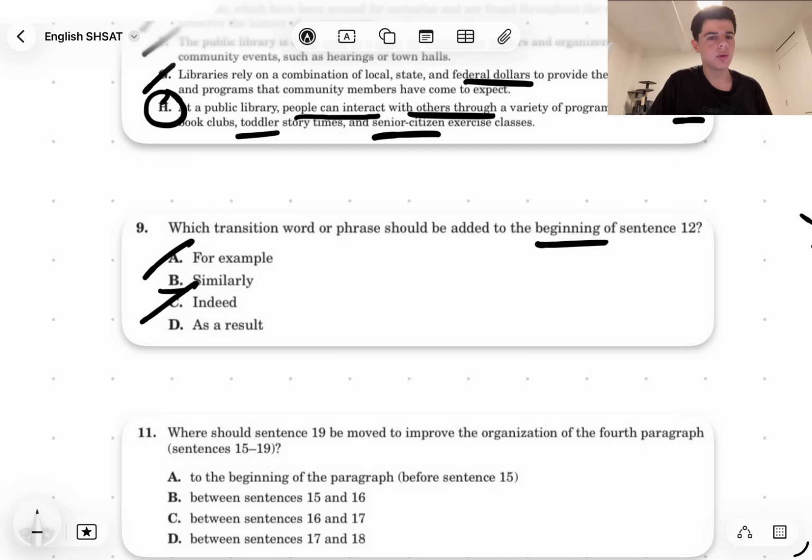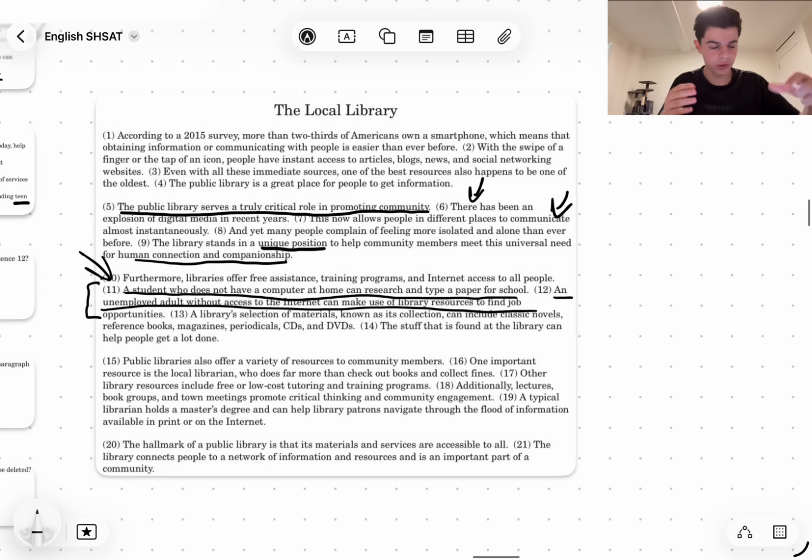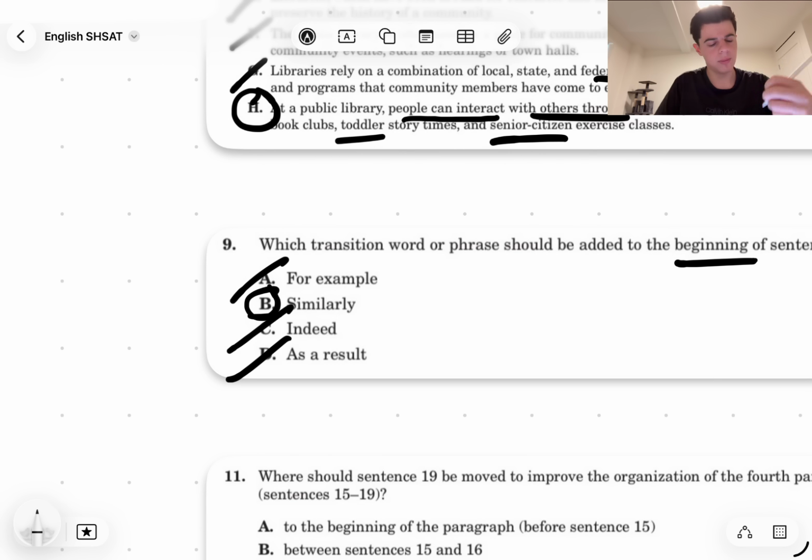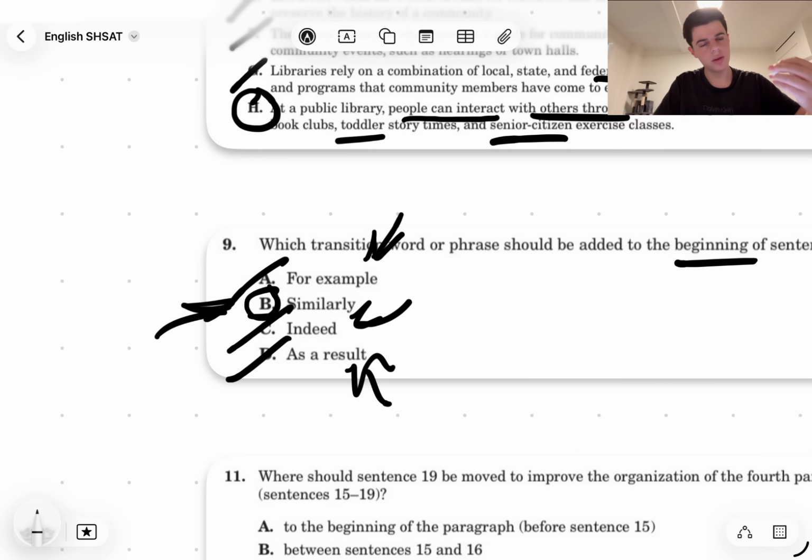And then D, as a result. Well, no, as a result wouldn't work either, right? Because we're doing two examples. So one didn't happen as a result of the other. By putting as a result there, you're kind of saying that adults can use computers because students use computers, which is completely not what we're trying to say, right? Which is why D is wrong and it has to be B. Yeah, because it's the only one that kind of answers that. It follows that unique structure of they're both examples, right? Each one of these, like for example, as a result, and indeed, all kind of follow a cause and effect relationship. This is the only one that kind of allows them both to combine without saying that one caused the other.